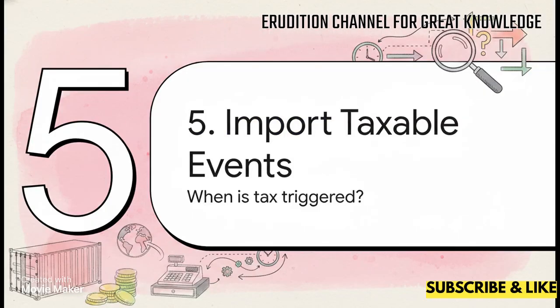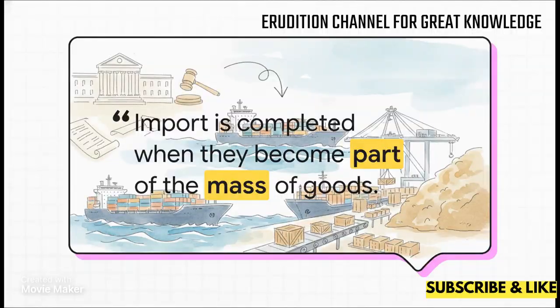Section 5. Taxable events for imports. Okay, we've reached the absolute climax of this explainer, the exact taxable event. Examiners go crazy for case law here. You want to cite the 1999 Supreme Court ruling, Garden Silk Mills Limited versus Union of India. This case states that the import of goods commences when they cross the territorial waters, but continues and is completed when they become part of the mass of goods within the country. It's a continuous process, not just a single snapshot in time.